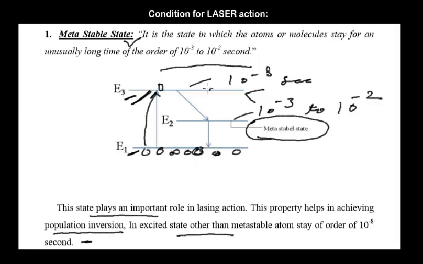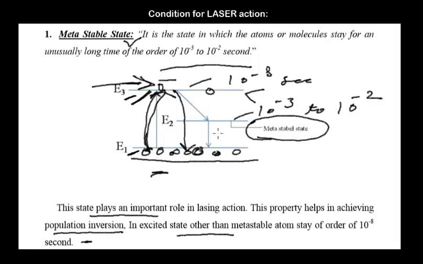And why? Because as soon as any atom absorbs some energy and reaches the excited state, it will not stay longer, and after some time it will come back to the ground state again. That is why the number of atoms in the ground state is always high. Now, if we are able to achieve a condition when the population of atoms in the excited state becomes high as compared to the ground state, that condition is known as population inversion.